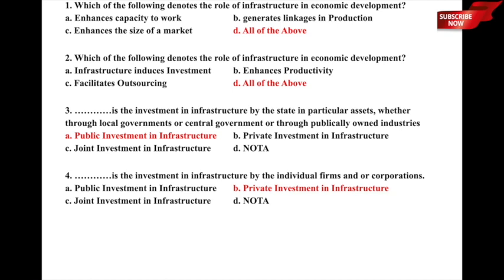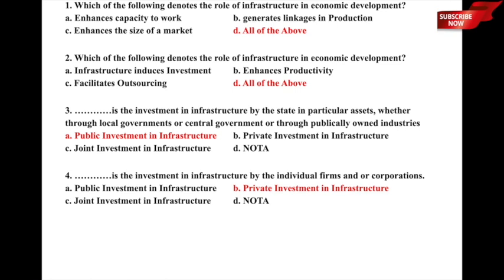Let us now move to the next one. Similar sort of question: which of the following denotes the role of infrastructure in economic development? And the underlying options are: A, infrastructure induces investment; B, it enhances productivity; C, it facilitates outsourcing; and D, all of the above. So here again, the role of infrastructure is denoted by points A, B and C, that is, infrastructure induces investment, enhances productivity, and also facilitates outsourcing, and therefore option D, all of the above, is the correct answer to this particular question.